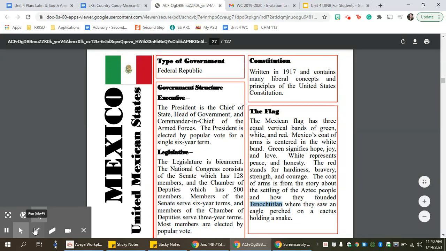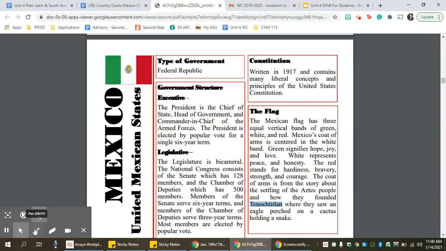All right, we're now going to learn about Mexico. Mexico is hopefully a country that you've heard of, considering Texas borders it. Again, this is a country in Latin America. Remember, Latin America is just a region. It's not a continent, not a country, just a region. And inside of Latin America, you will find Mexico. All right, so let's talk about Mexico.